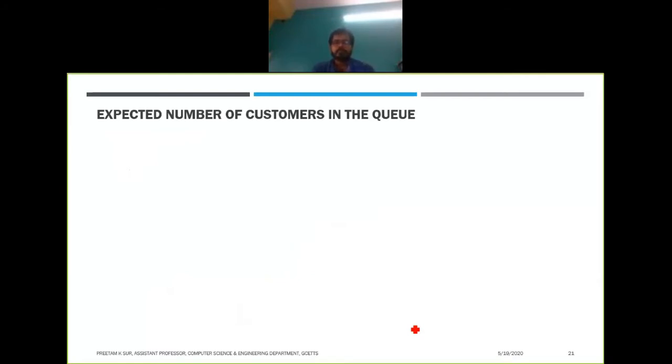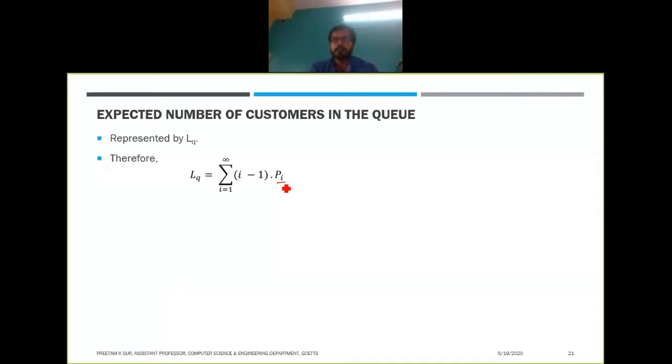Now the expected number of customers in the queue is represented by Lq, or length of queue. So how will Lq be defined? Whatever derivation we have done so far is in terms of the system. We have not done any formulation in terms of the queue. Pi gives you the probability that there are i persons in the system, not in the queue.